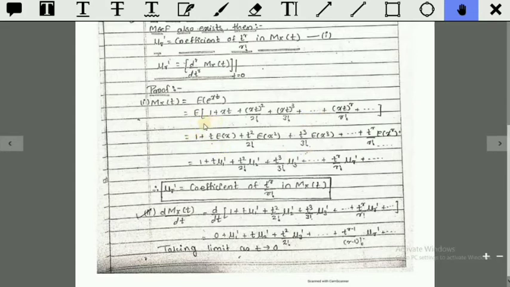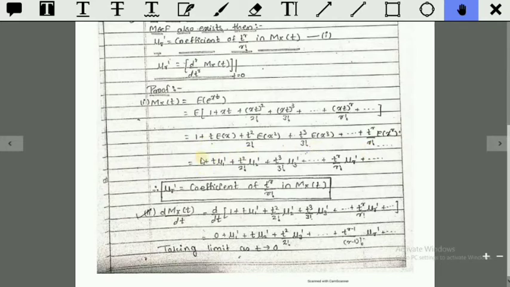Now apply the expectation inside the bracket. Expectation of 1 is 1, so 1 is written. Now for expectation of xt, t will get outside, and we have expectation of x. Here t square by 2 factorial gets out, and then expectation of x square, and the same continues up to t raised to r upon r factorial expectation of x raised to r, and so on up to infinity.